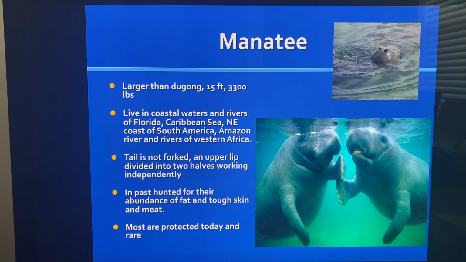Their tail is not forked, and their upper lip is divided into two halves, which can work independently. In the past, they were hunted in abundance because of their fat, tough skin, and meat. But most are protected today and considered rare in most cases.